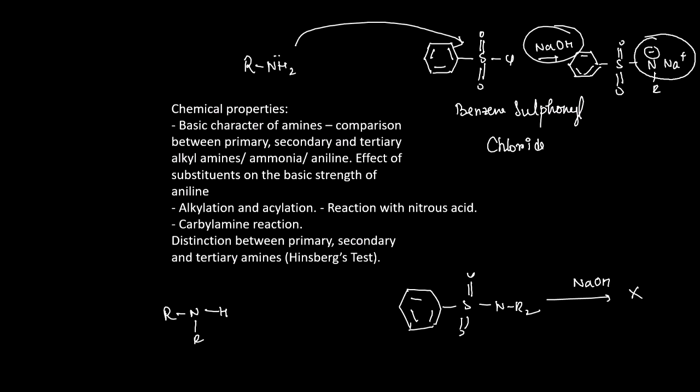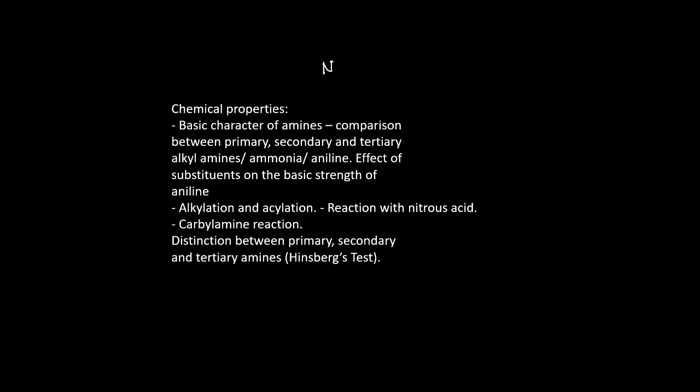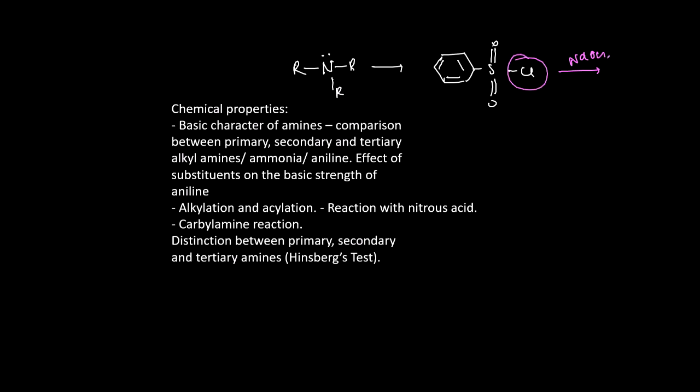Whereas if we have a tertiary amine, there is no hydrogen initially, and no hydrogen is there. So if no hydrogen is there, then it can't react with benzene sulfonyl chloride. If we add sodium hydroxide here, the salt of benzene sulfonyl chloride will form, and the tertiary amine will remain as it is, and by addition of HCl it will give you the chloride salt. In this way we can distinguish between primary, secondary and tertiary amine.